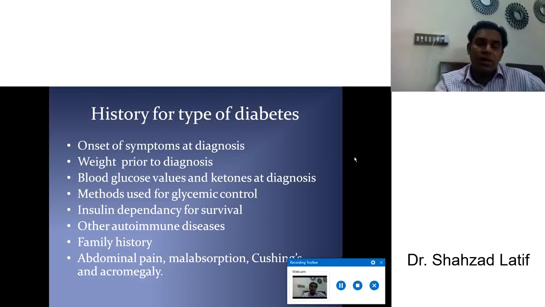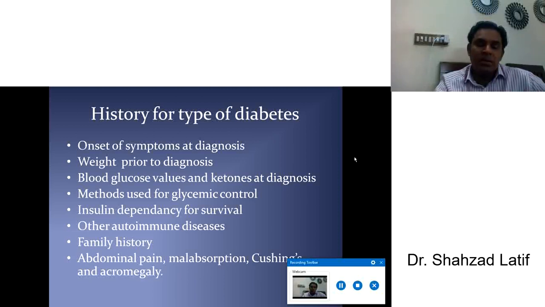Methods used for glycemic control, because as everybody knows, there are glucometer and laboratory analysis. There may be some variation in the level, maybe instrument accuracy. So always ask about the instrument or method used for glycemic control.